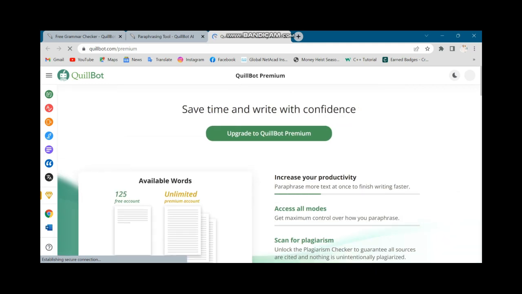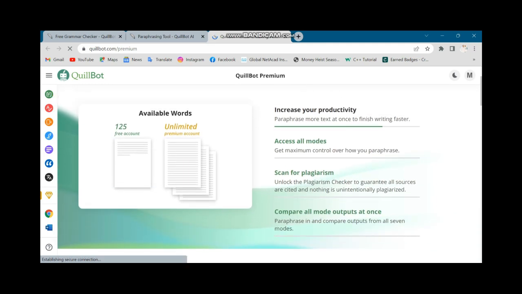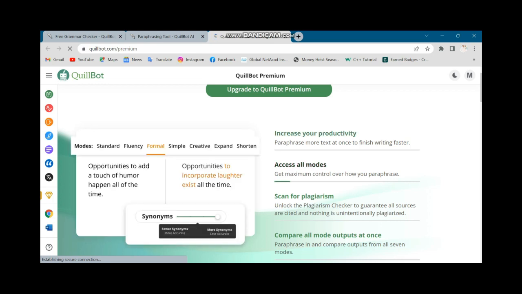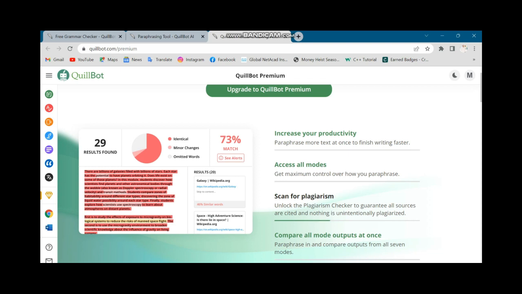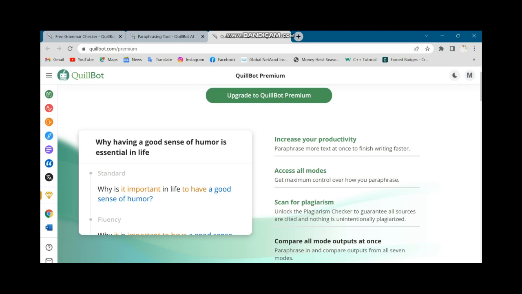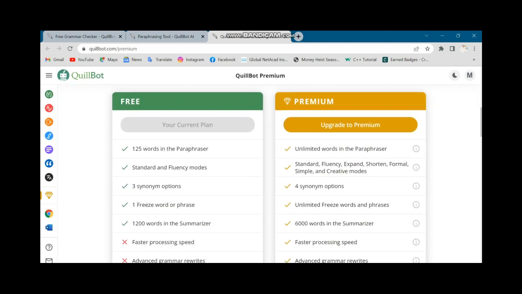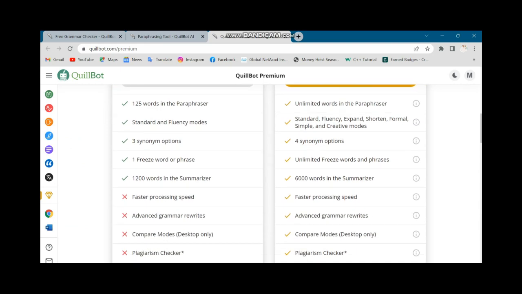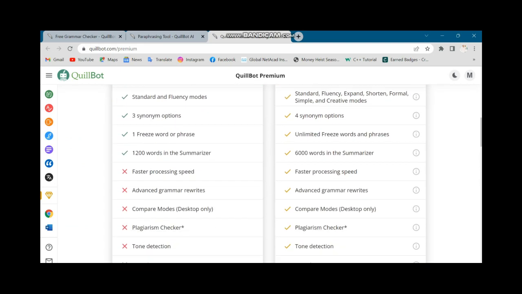As we can see, there are multiple features, like the free account. In the free account we can only use 125 words to change, but in the paid version of QuillBot we can change or paraphrase unlimited words. These are some differences between the free version and premium version.